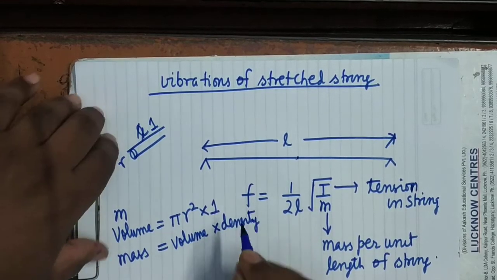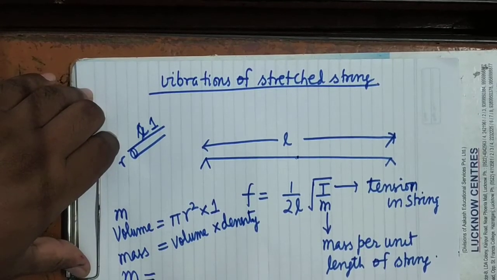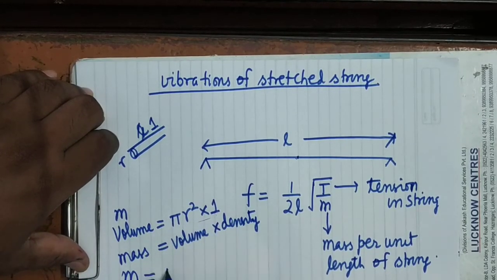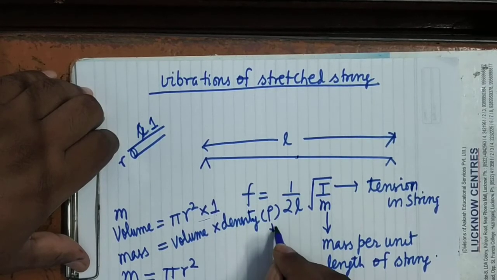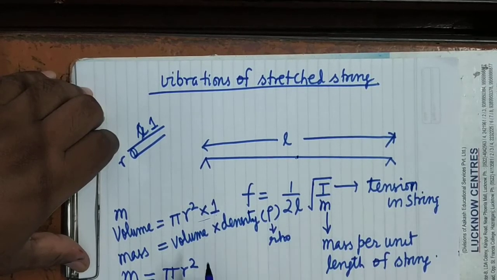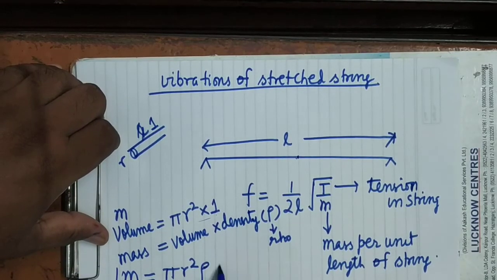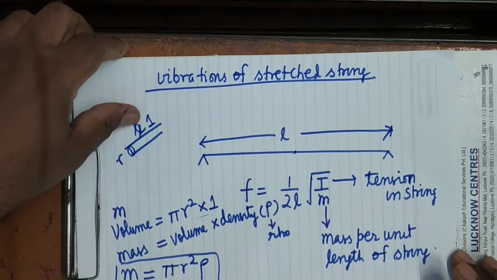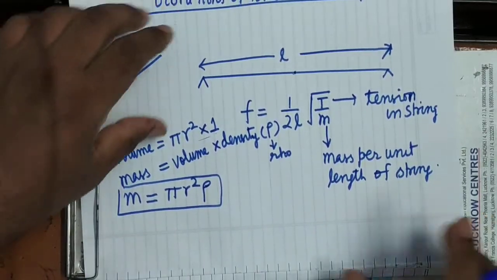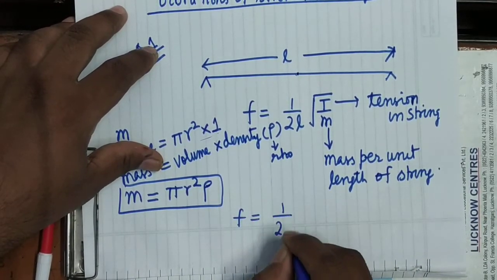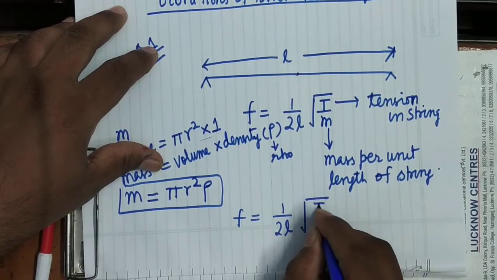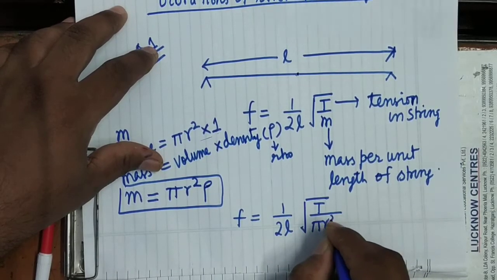So you can see here what is the volume. This is the volume of unit length, pi R square, and into density, which we denote by the symbol rho. So this is pi R square rho. It's clear? Now this is the mass of unit length. So you can write here f equals 1 upon 2L root T upon pi R square rho.